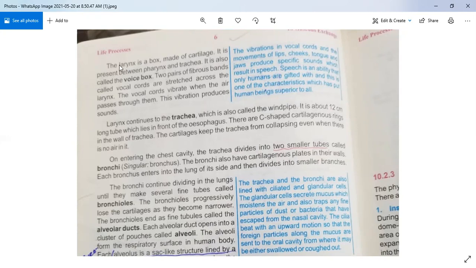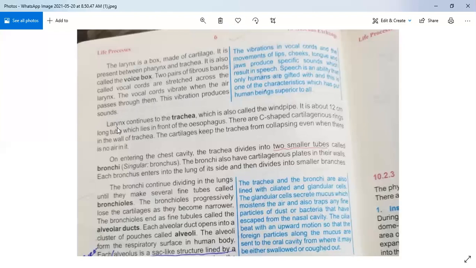You have to underline the definition of larynx. It's a box made of cartilage. It is present between pharynx and trachea. It is also called the voice box. And this is the function of larynx: two pairs of fibrous bands called vocal cords are stretched across the larynx. The vocal cords vibrate when the air passes through them, so this vibration produces sound. Definitely when these vocal cords vibrate inside the larynx, sound will be produced.